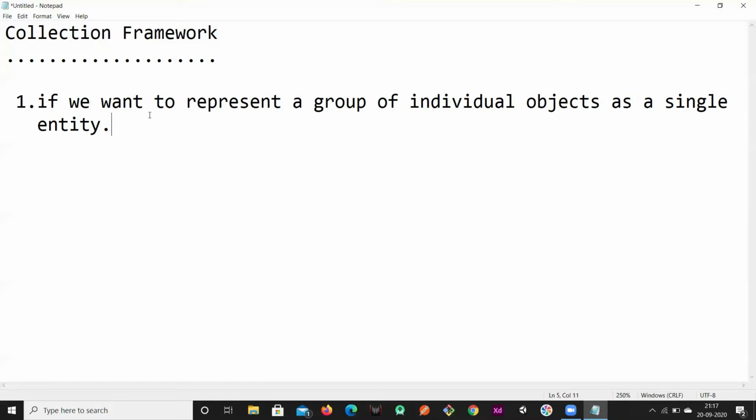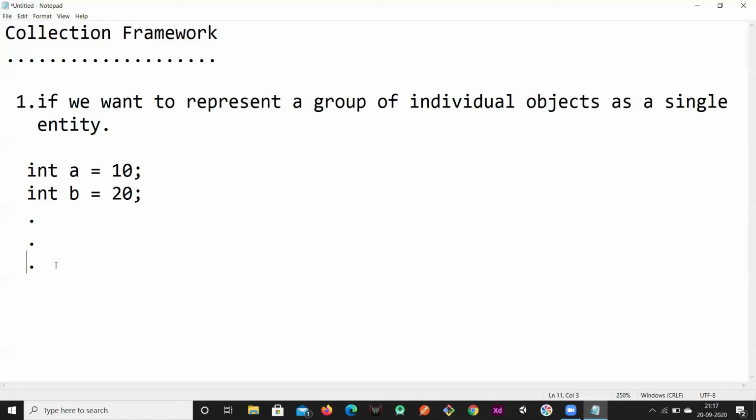If you wanted to represent some value, you can declare a variable. If you wanted to represent two values, you'll declare two variables. In the same manner, if you wanted to represent 10,000 items, then we need to group them together in order to represent them using a single variable, so that it is flexible for us to perform operations on that group of data. If these are individual, it will be difficult for us to maintain them and to read them, correct?